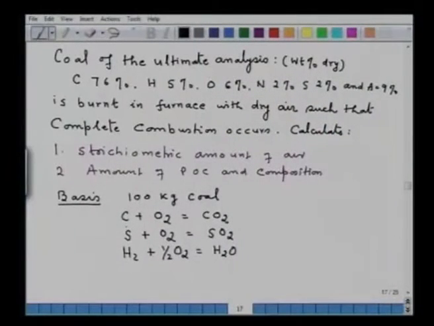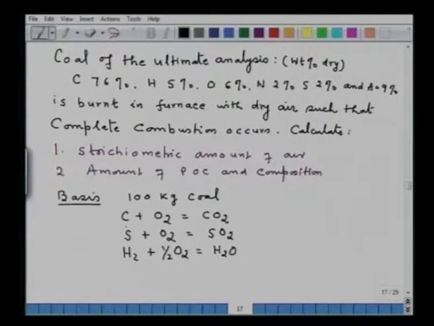Had this not been given, that they find out the amount of air, then simultaneously it has to be told what is the CO-CO2 ratio. So that is an important issue. Say for complete combustion, the product of complete combustion of carbon is very clear. There is no doubt that is the CO2. So these are the stoichiometric reactions.